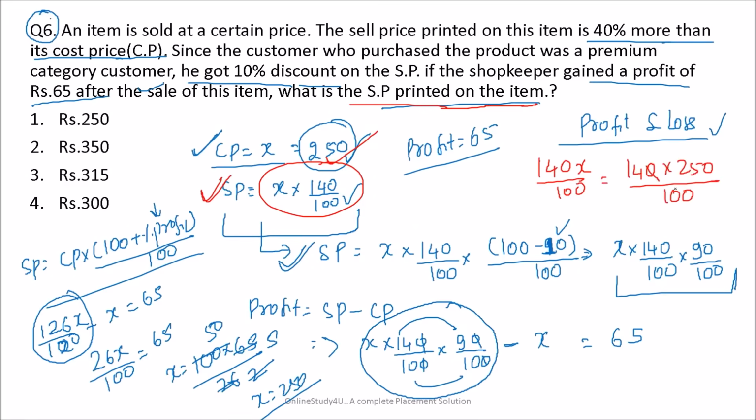So 10 and 10 cancelled. 14 twos will be 280 and 14 fives will be 70. So 350 will be the correct answer. Okay, so option 2 will be the correct answer.